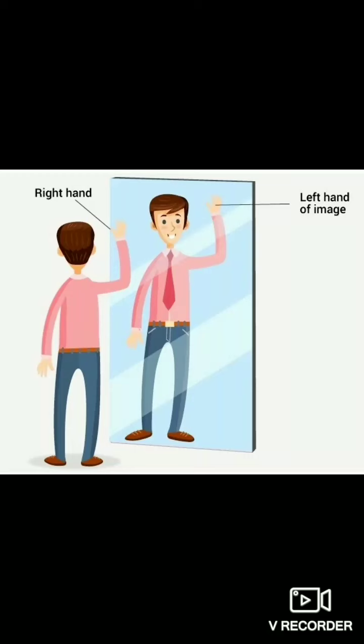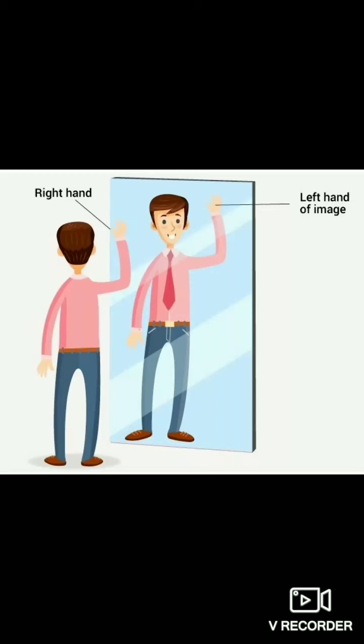Lateral inversion, I think this word is not familiar to you all. So let's see now. If you observe your own image in a plane mirror, it looks just like you and is of the same size. However, if you raise your right hand before the mirror, your image will raise its left hand. If you hold your right ear with your right hand, you will observe that the left hand of your image is holding your left ear.